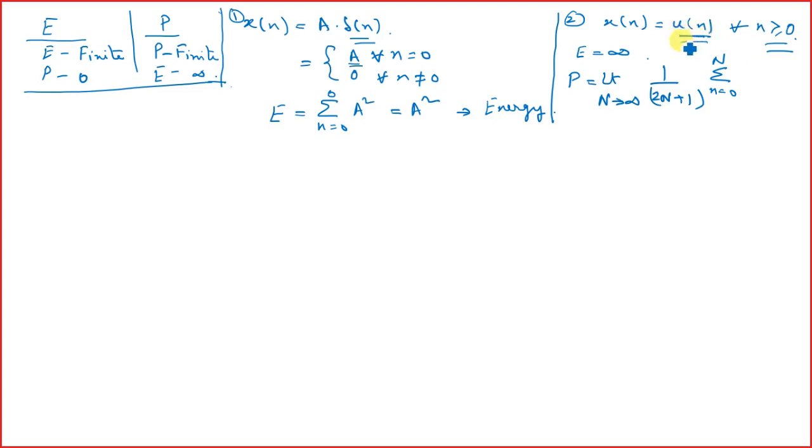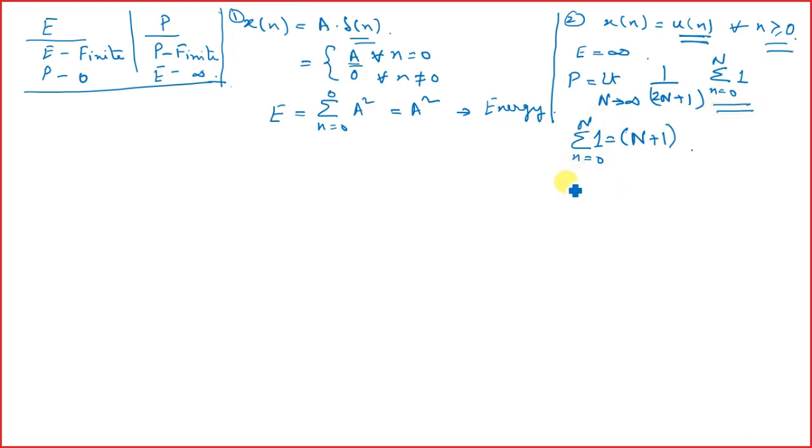We know the step function has an amplitude of 1, so 1 square becomes basically 1. Now we know that summation of n equals 0 to N of 1 is given by N plus 1.